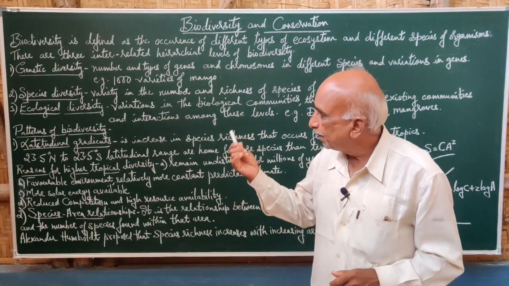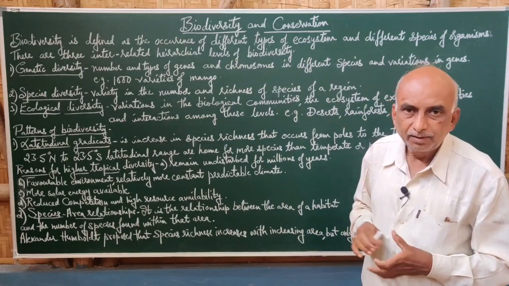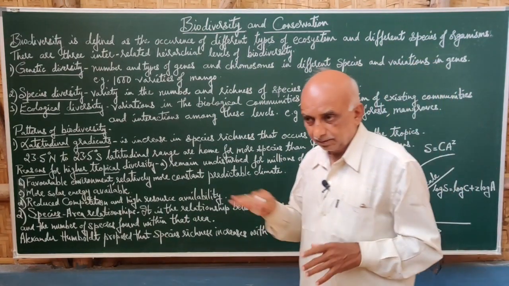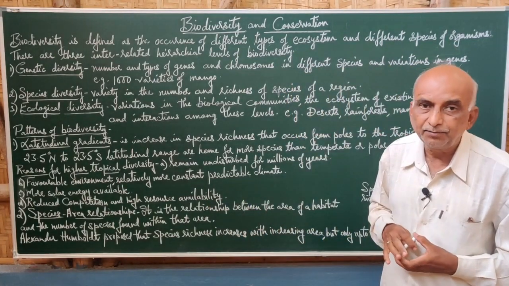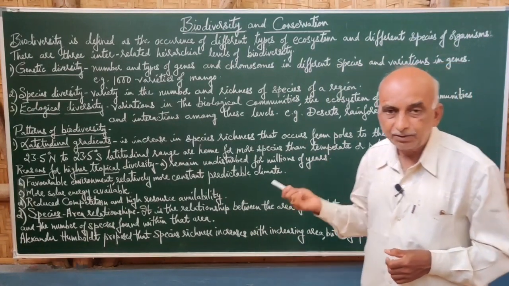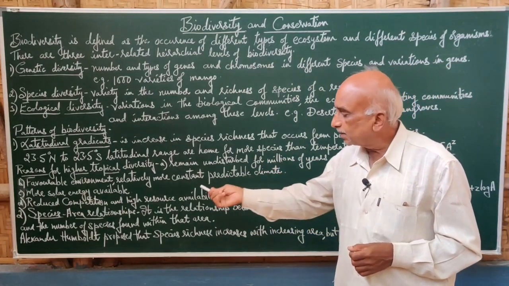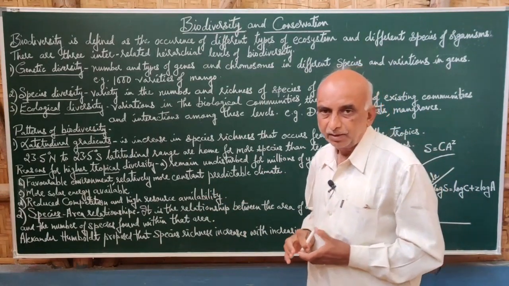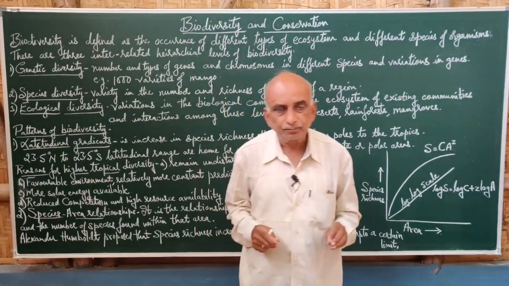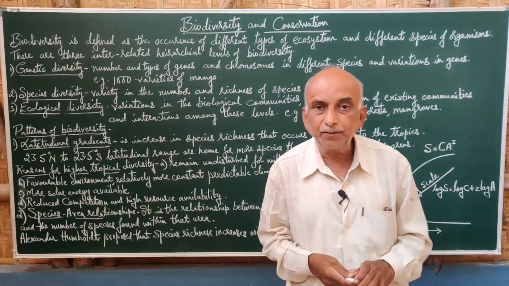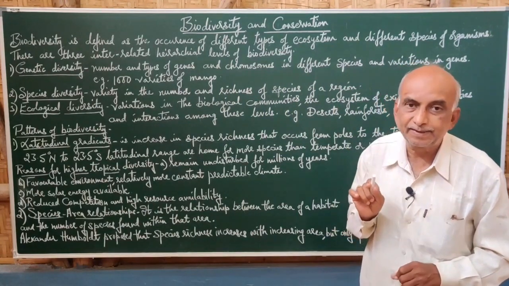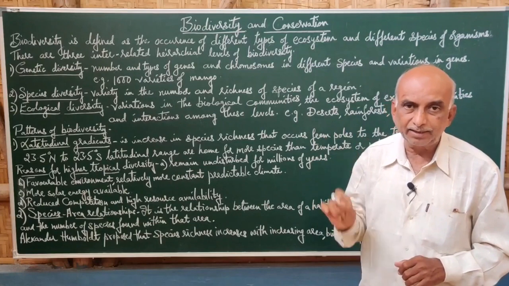Then patterns of biodiversity: in what way biodiversity is distributed or related with each other. We can differentiate two patterns: latitudinal gradients and species area relationships. Latitude refers to the geographical part of the earth. On the globe we see longitudes and latitudes.